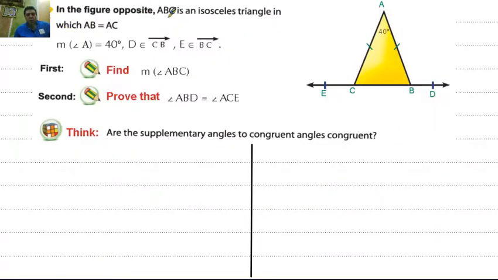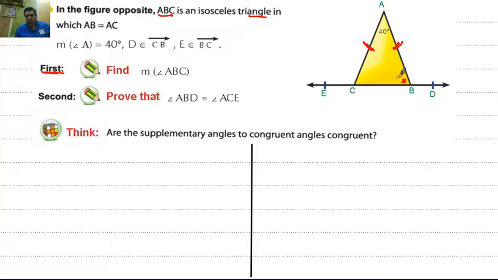Example: in the opposite figure, ABC is an isosceles triangle in which AB equals AC. The measure of angle A equals 40 degrees. D belongs to ray CB and E belongs to ray BC. First, find the measure of angle ABC.